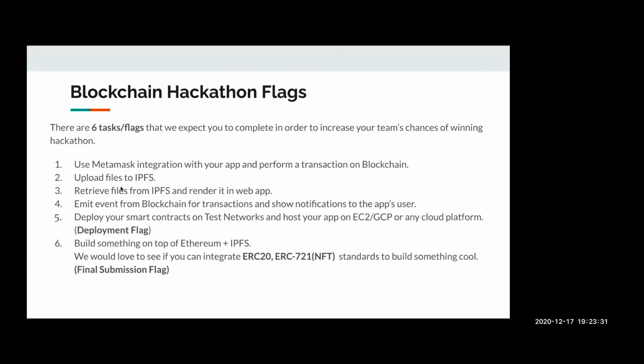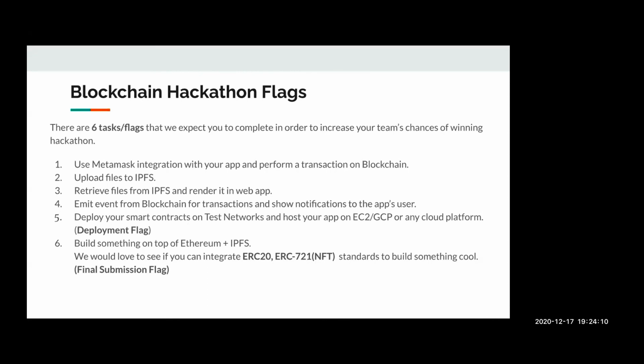The second flag is about uploading files to IPFS, the third flag is about retrieving a file from IPFS and rendering it in a web app, and the fourth flag is about emitting an event. The fifth flag is about deploying the smart contract on a test network or hosting your web app on EC2 or GCP or any other cloud platform. And finally, the last one is the final submission flag, where you will need to submit your whole code, demo video, presentation about your application, and also your code link where we can go through and verify your code.